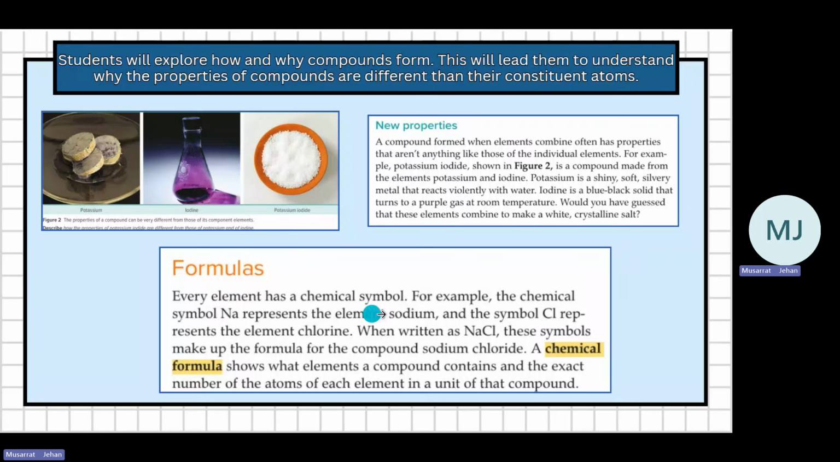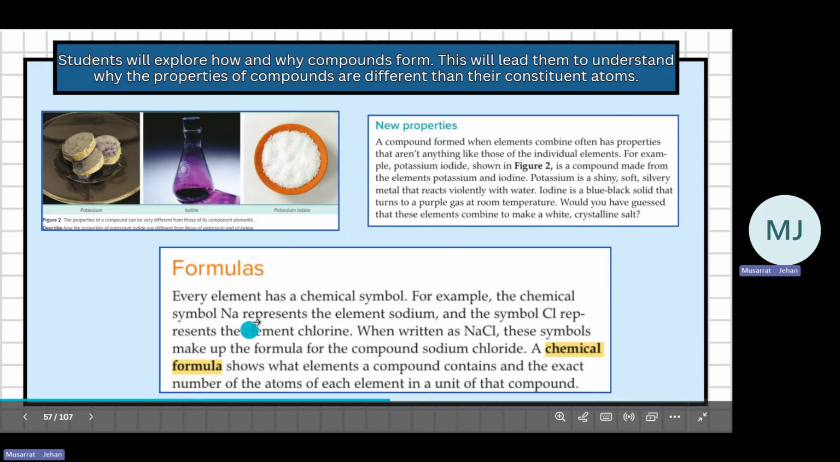Every element has a chemical symbol. For example, the chemical symbol Na represents the element sodium, and the symbol Cl represents the element chlorine. When we write NaCl, these symbols show that this substance has sodium and chlorine. It's sodium chloride. This is called the chemical formula of sodium chloride. These are symbols and this is a chemical formula. Elements and compounds contain an exact number of atoms of each element.